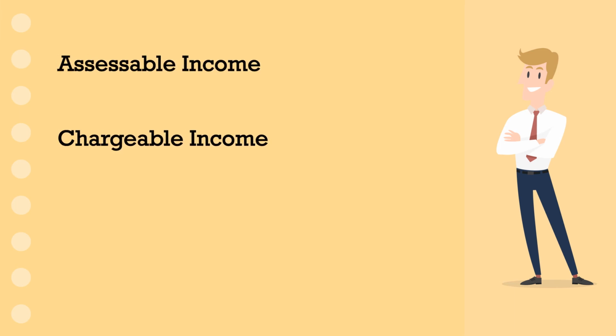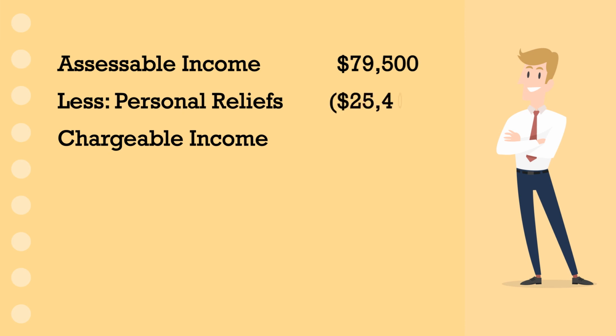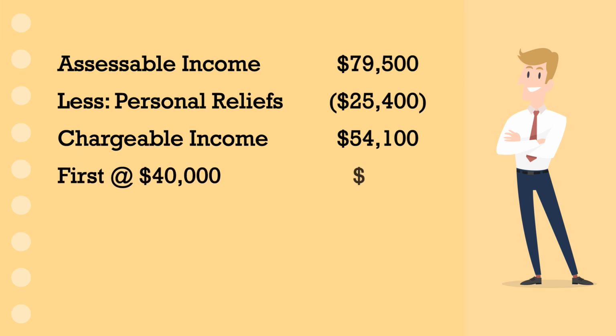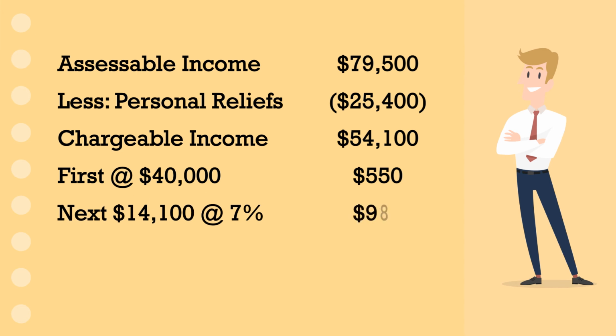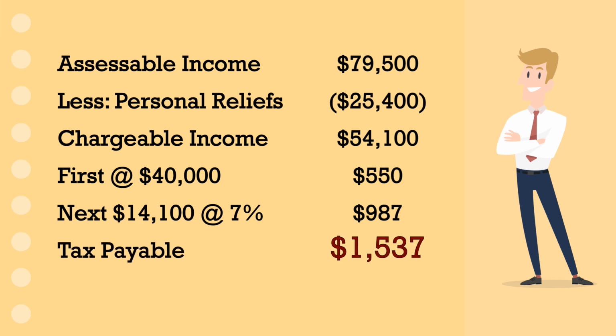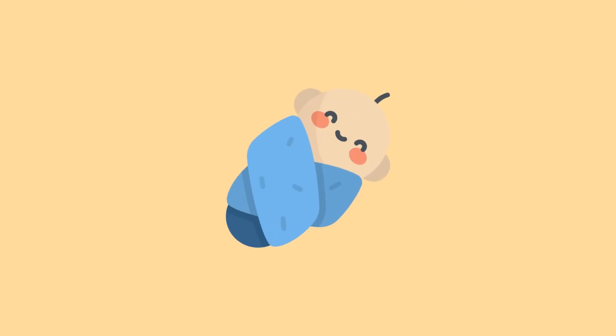His chargeable income is $79,500 less $25,400, which is $54,100. The first $40,000 is $550. The next $14,100 will be charged at 7%, which is $987. In all, he has a tax liability of $1,537.